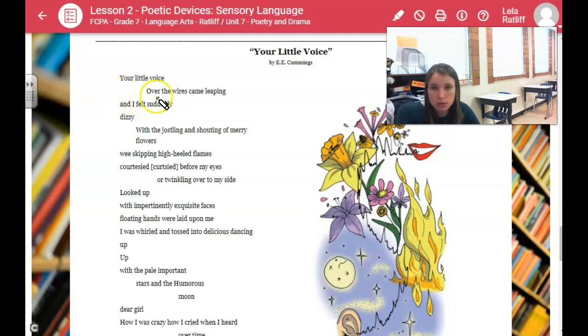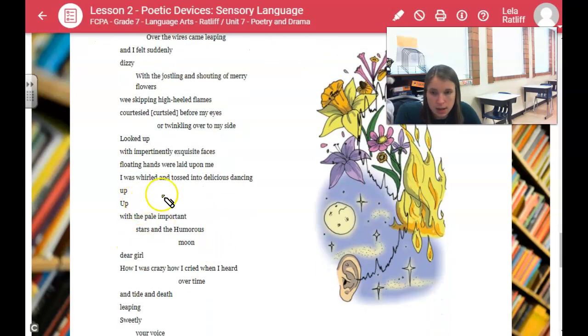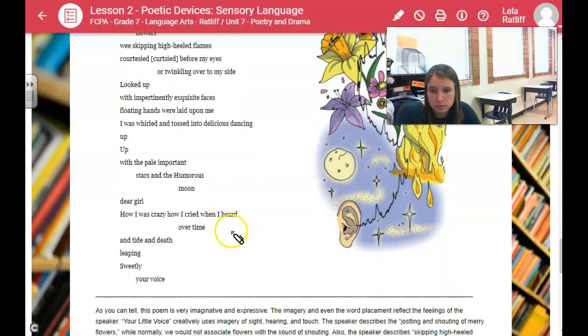Your little voice over the wires came leaping, and I felt suddenly dizzy. The jostling and shouting of merry flowers, we skipping high-heeled flames, curtsied before my eyes, or twinkling over to my side. Looked up with impertinently exquisite faces. Floating hands were laid upon me. I was whirled and tossed into delicious dancing, up, up, with the pale, important stars and the humorous moon. Dear girl, how I was crazy, how I cried when I heard over time, and tide and death, leaping sweetly, your voice.